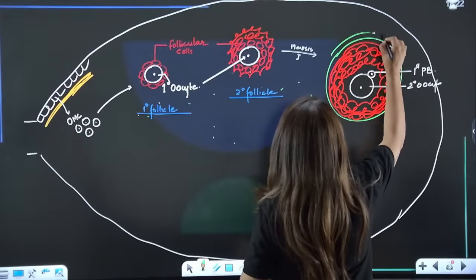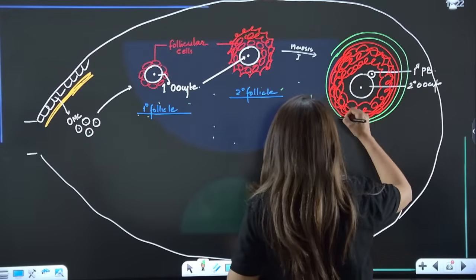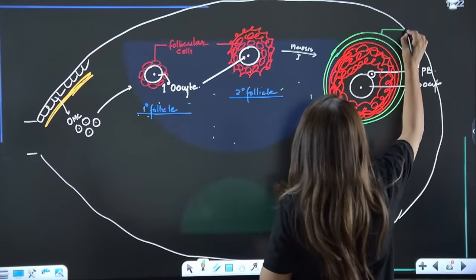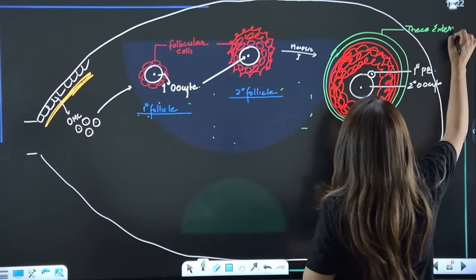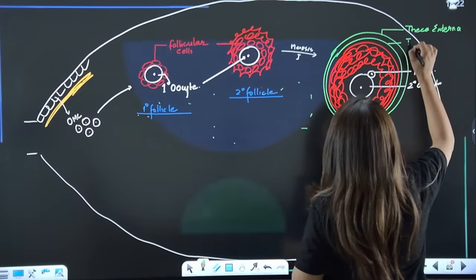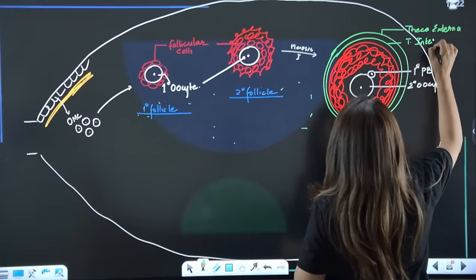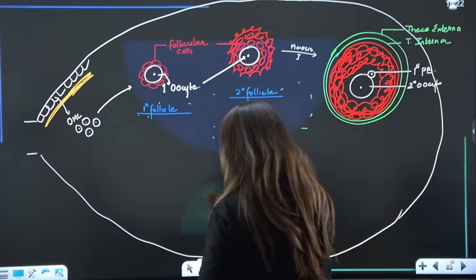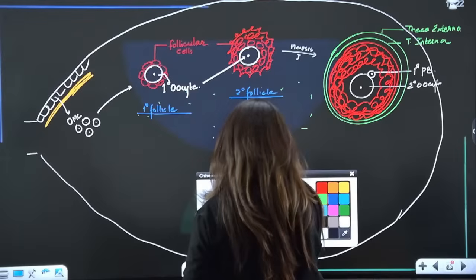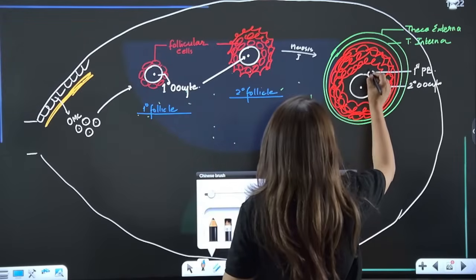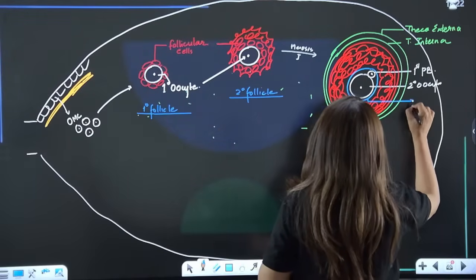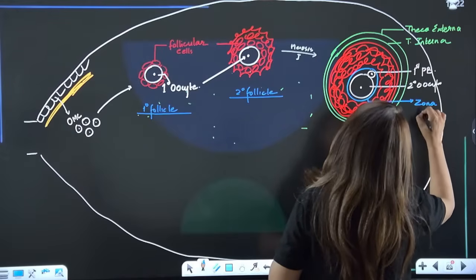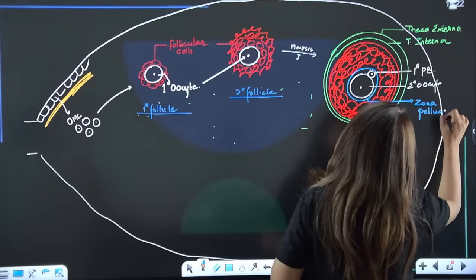Like this. So there will be two coverings around it. We call it theca externa, and this is theca interna. Also, the secondary oocyte has now released a covering around it. This covering around the secondary oocyte is known as zona pellucida. Very, very important layer.